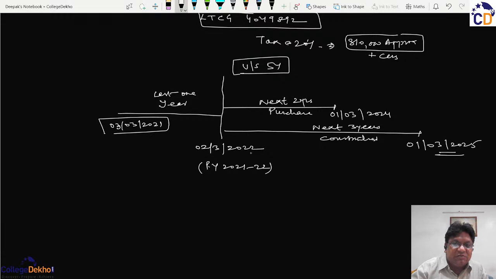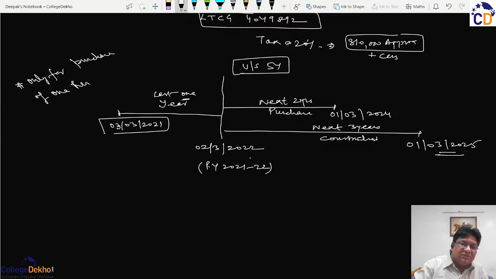So if the house has been purchased in the last 1 year also, you must already know its cost, and then that cost can be used for exemption purposes. So if these three dates are satisfied, this exemption is applicable only for purchase of one residential house property.